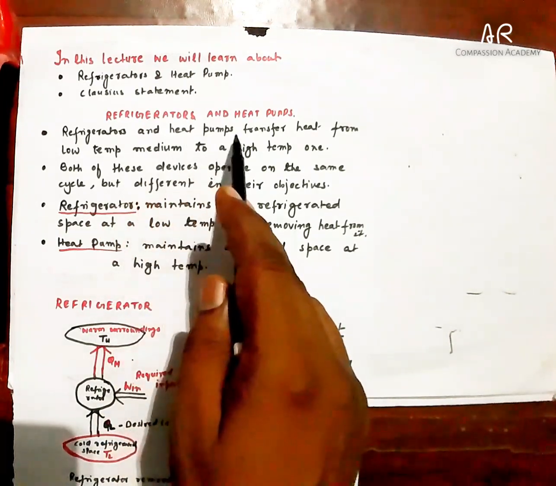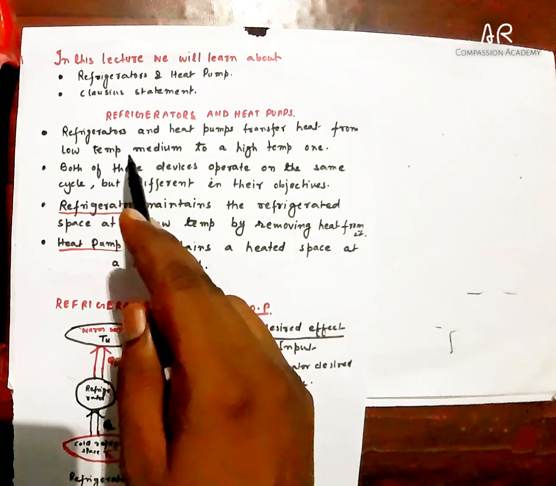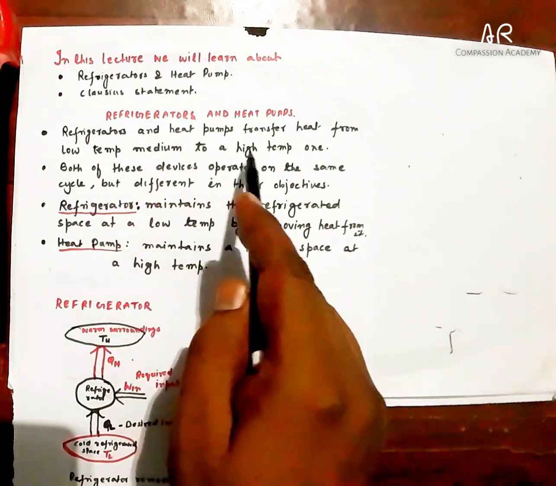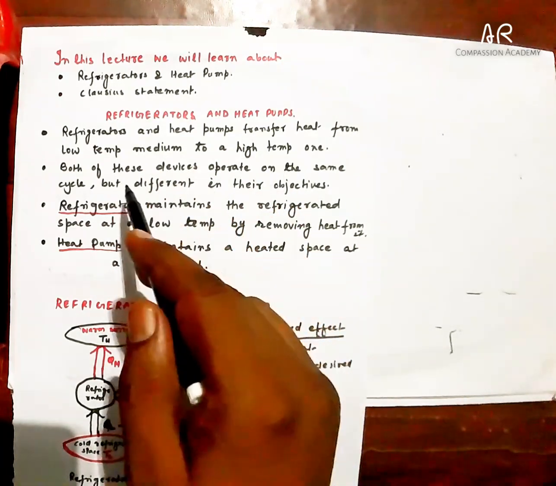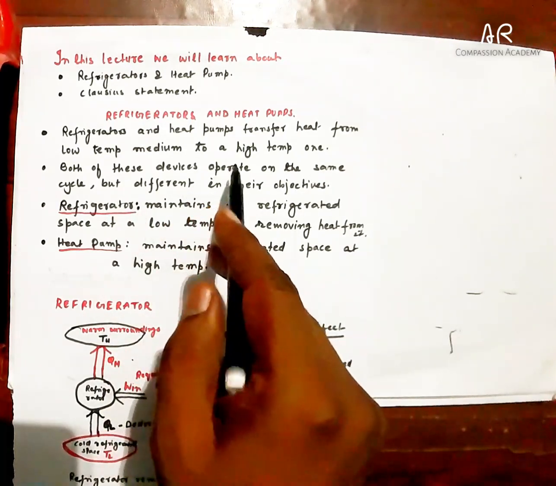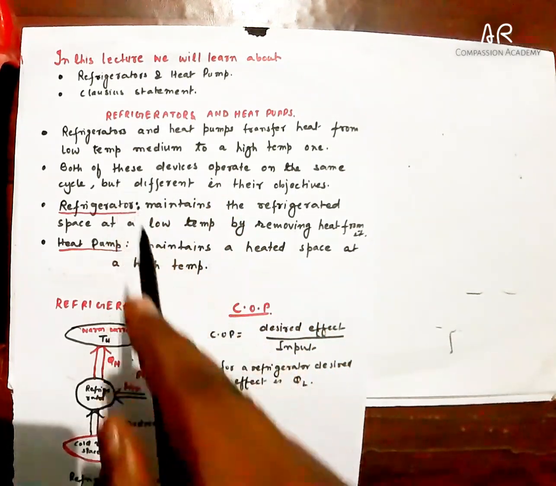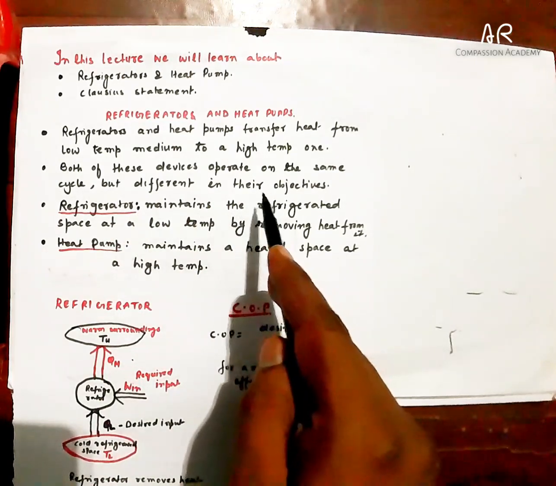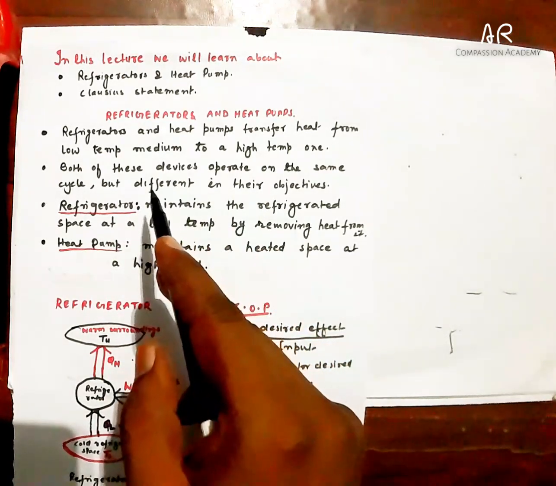Refrigerators and heat pumps transfer heat from low temperature medium to a high temperature one. Both of these devices operate on the same cycle but differ in their objectives.